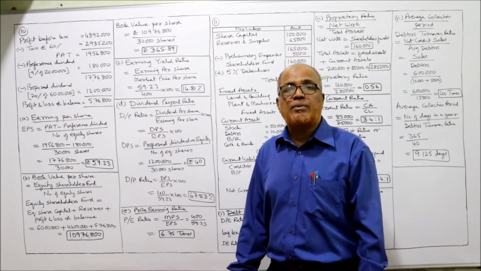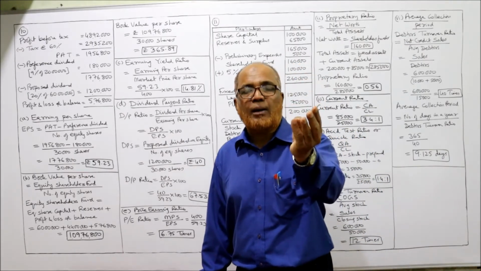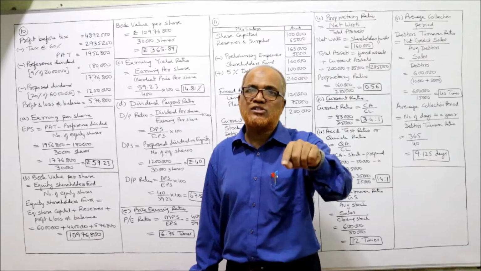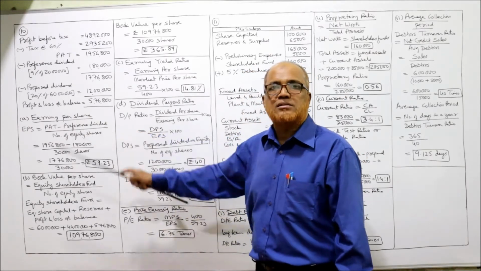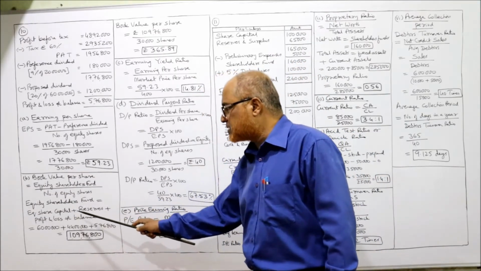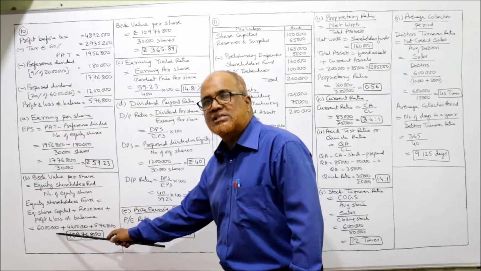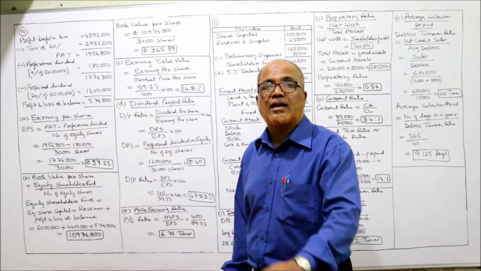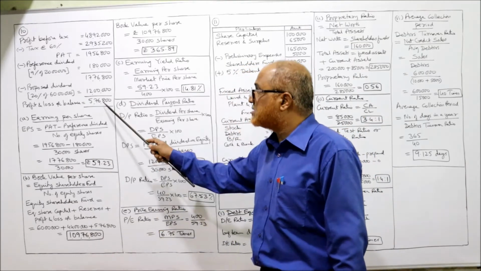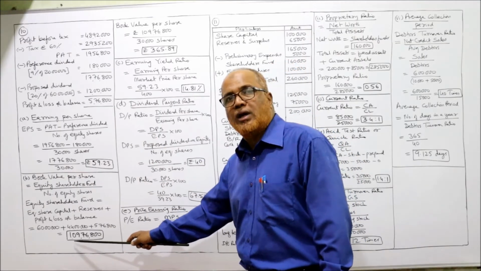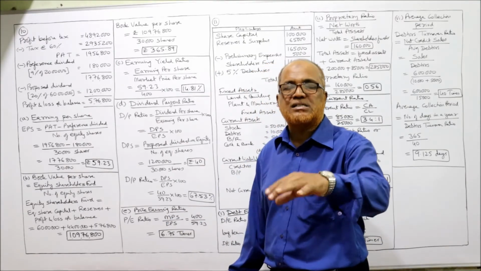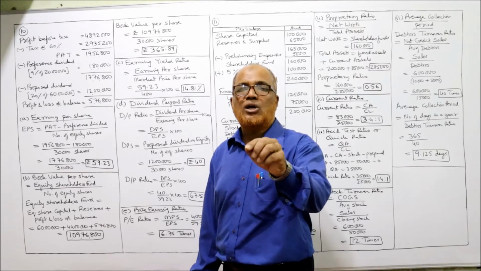What is equity shareholders fund? Equity share capital plus reserves plus surplus. What is the surplus? The P&L account balance is called surplus. So here, equity shareholders fund is equity share capital 60 lakh, plus reserves 44 lakh given in the problem, reserves at the beginning of the year, and surplus, the P&L account balance, 5,76,800. Total 1,09,76,800. This is the equity shareholders fund.